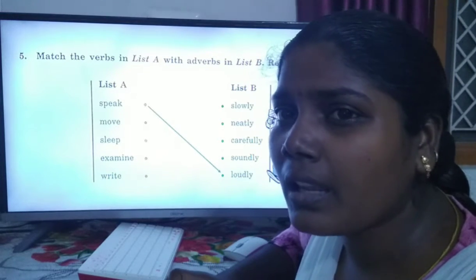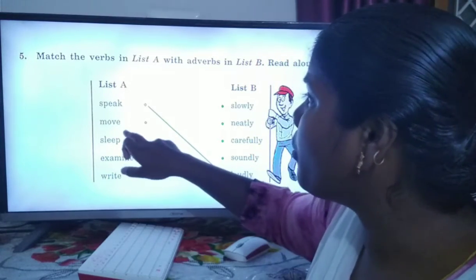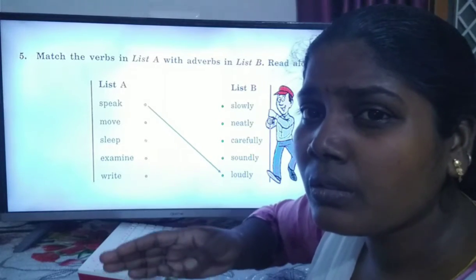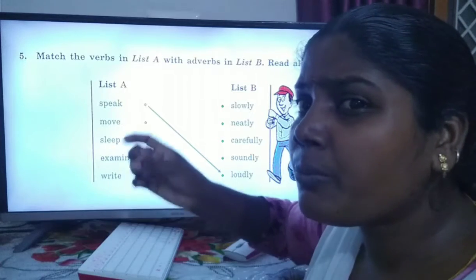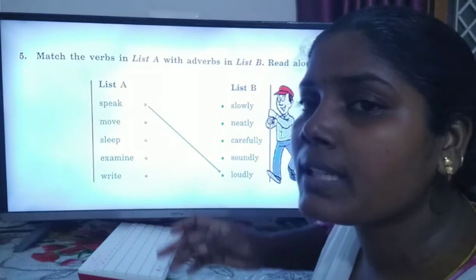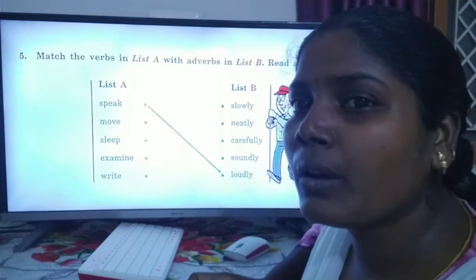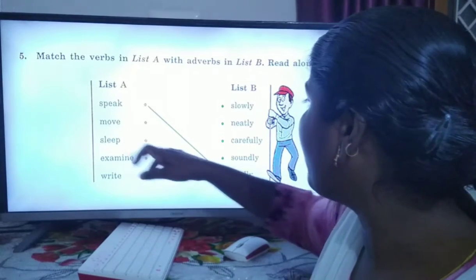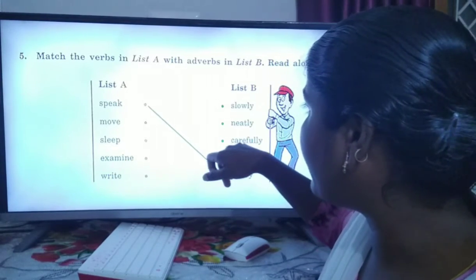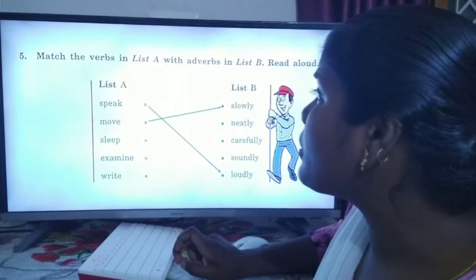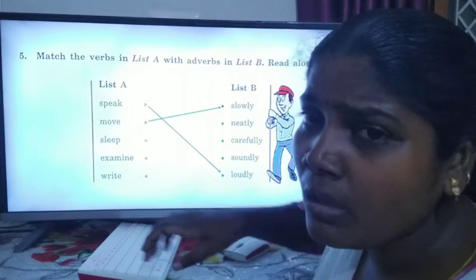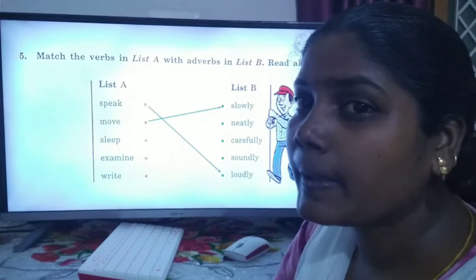Move means we have to go from one place to another place. So which adverb is suitable for the verb move? Move soundly, carefully, neatly, slowly. So move slowly.